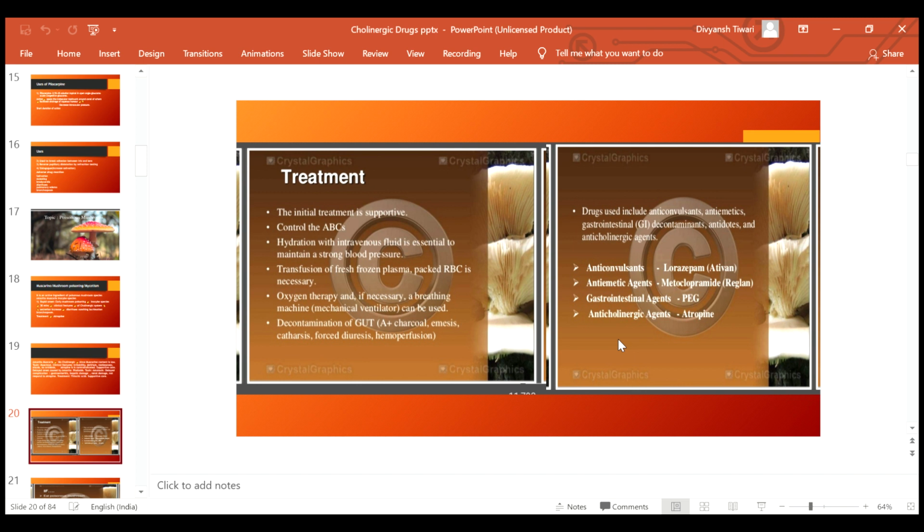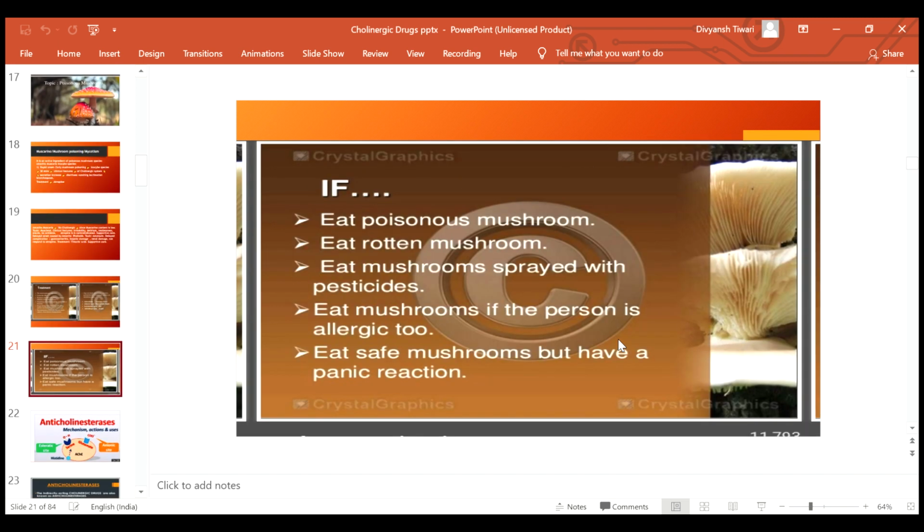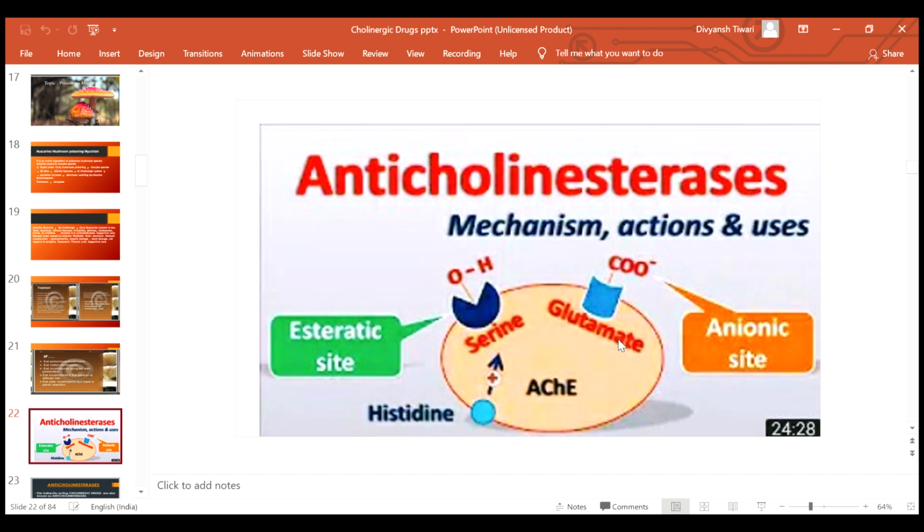So the gist of mushroom poisoning is, if you eat poisonous mushroom, if you eat rotten mushroom, if you eat mushroom sprayed with various pesticides, and if a person is allergic to mushroom and eats it, he will land up in mushroom poisoning. So don't eat such types of mushrooms.